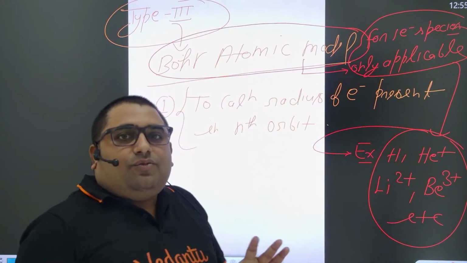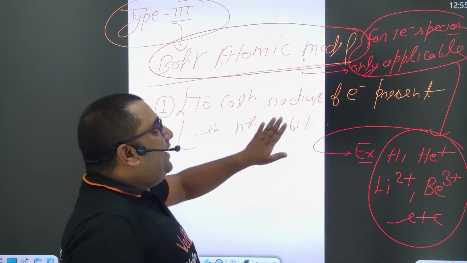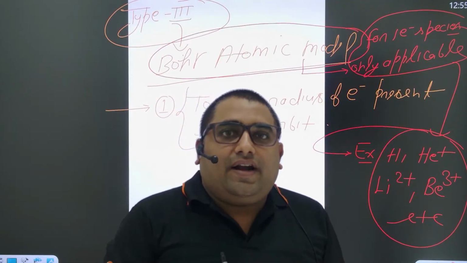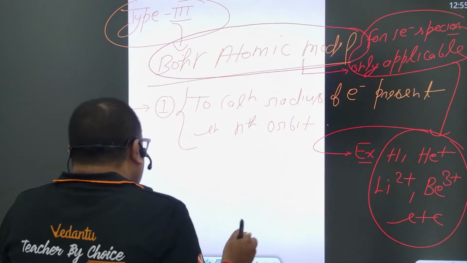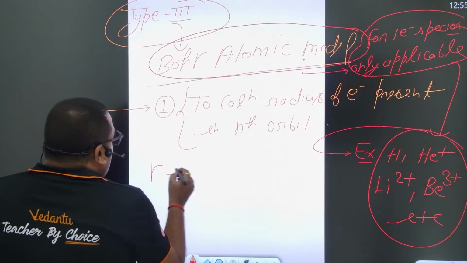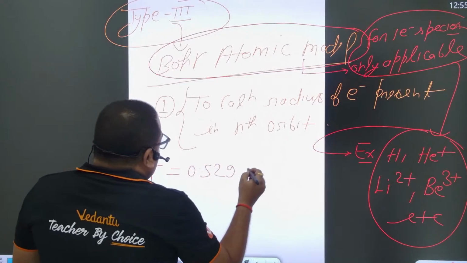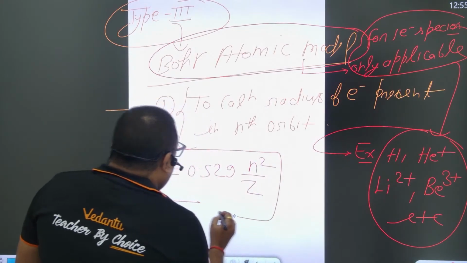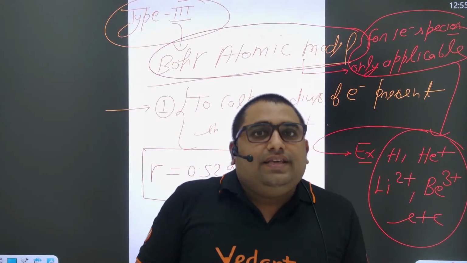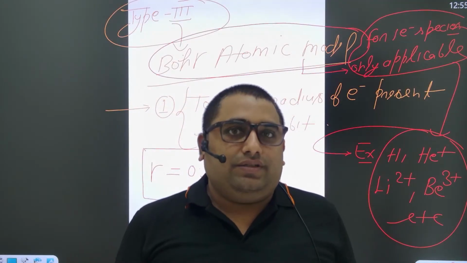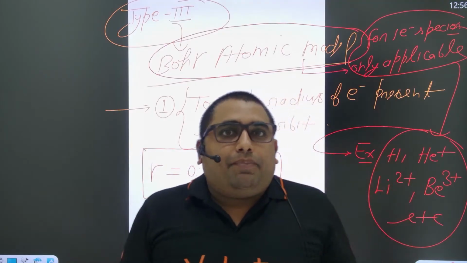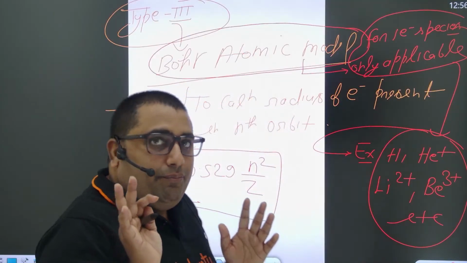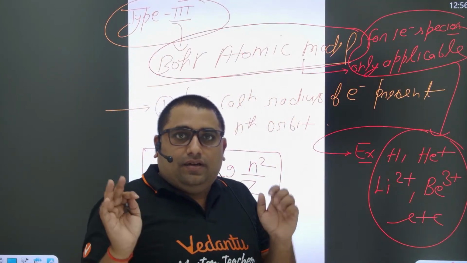So can I take one question basically based on how to calculate the radius of the electron present in the nth orbit? What is the formula to calculate this radius according to Bohr? The formula is r = 0.529 n² / Z. You can also derive this formula, but there is no need right now, because in this series we are doing type-wise questions, practicing the chapter with the help of questions and going to the theory with the help of questions. That is the main highlight of this series.